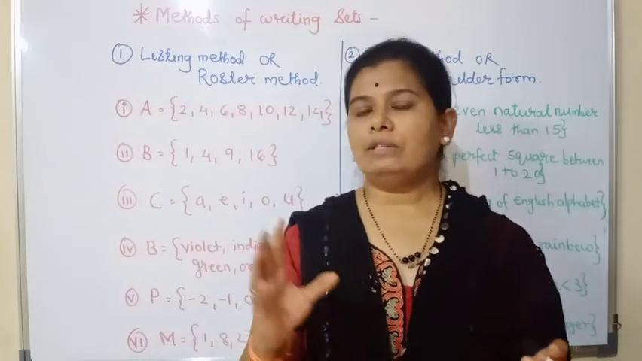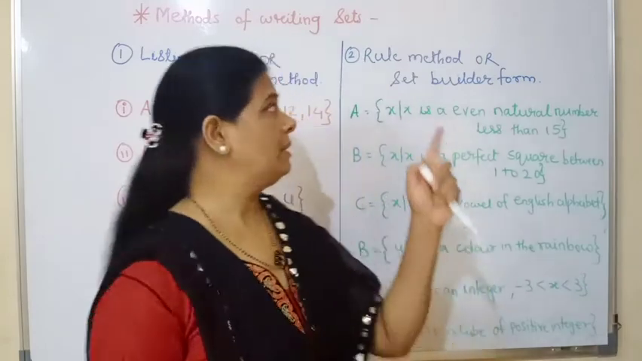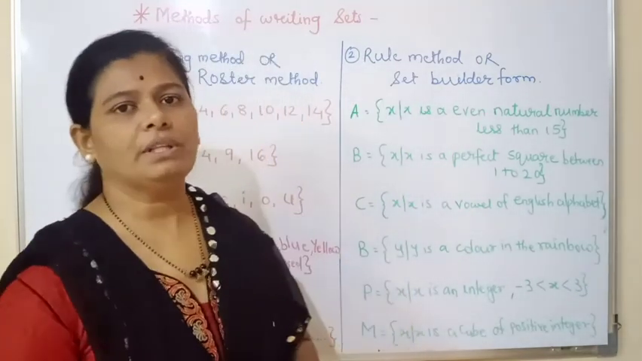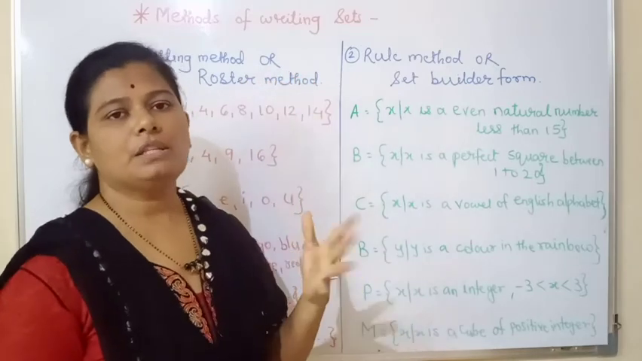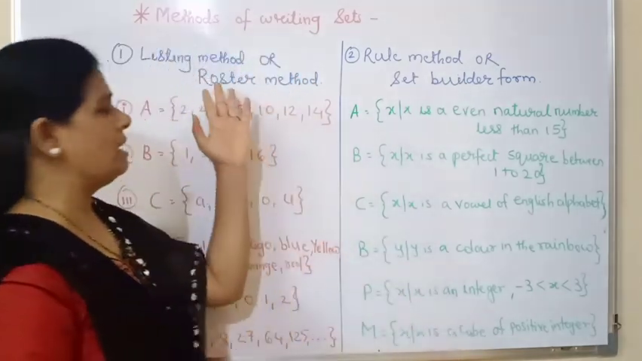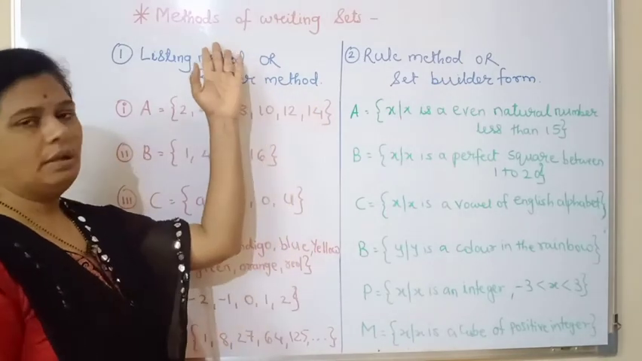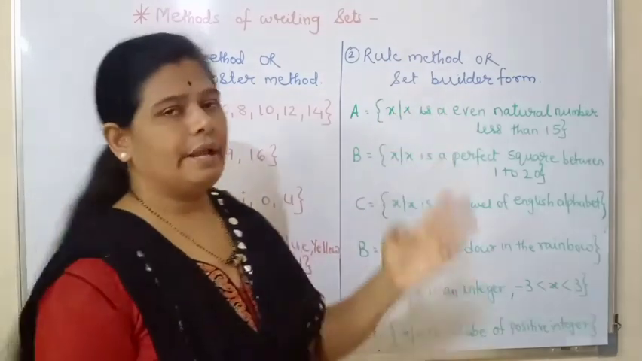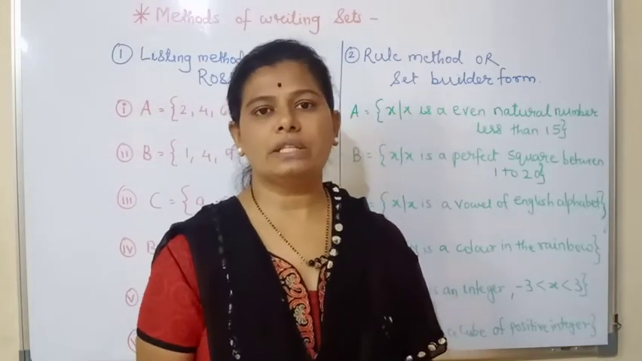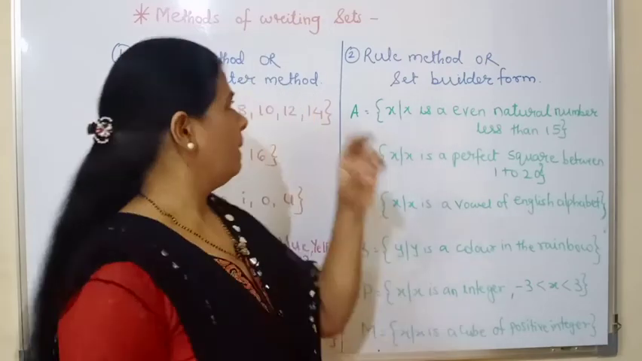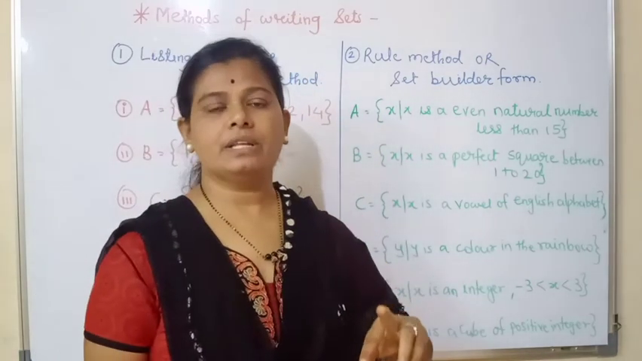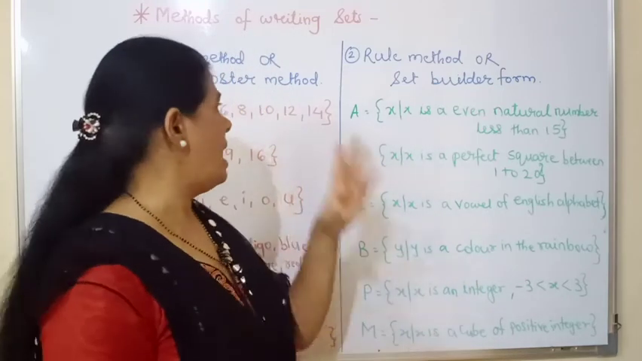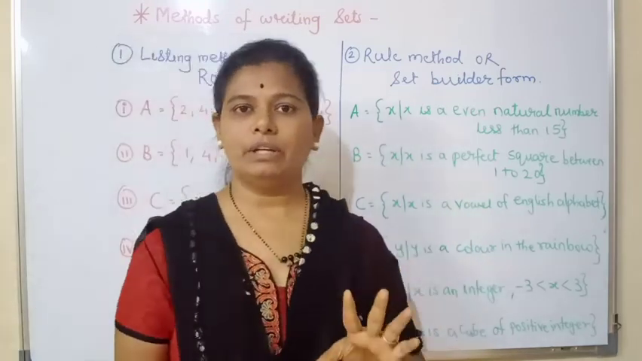Okay, now see, as you can see on the board, I have written the two methods of writing sets. The first method is called the listing method. The listing method is also called the roster method. Either listing method or roster method, it is one and the same. And the second method is the rule method, also called the set builder form. So these are the two methods of writing sets: the listing method and the rule method, which can also be named the roster method and the set builder form.